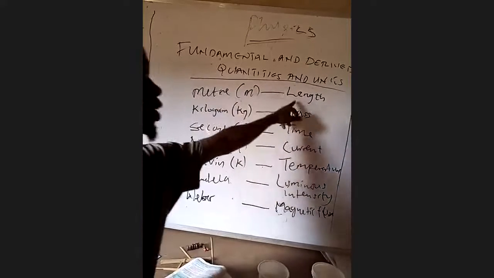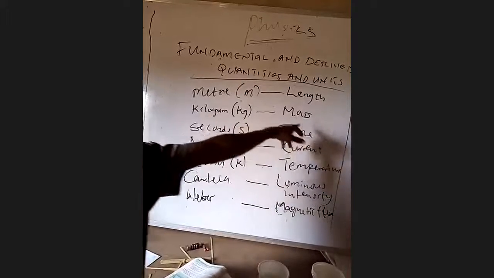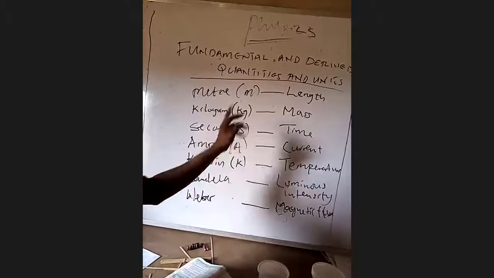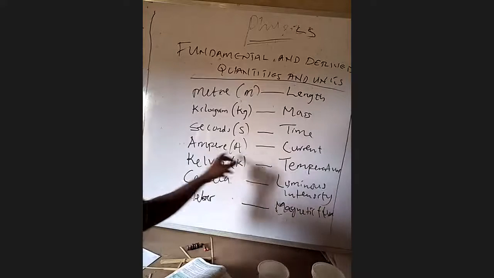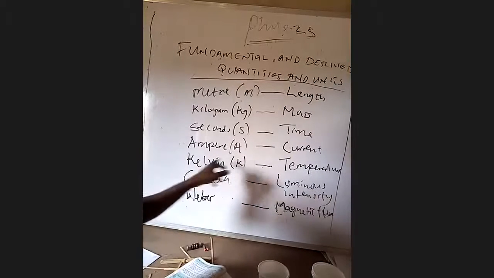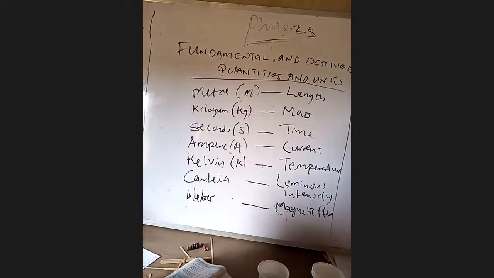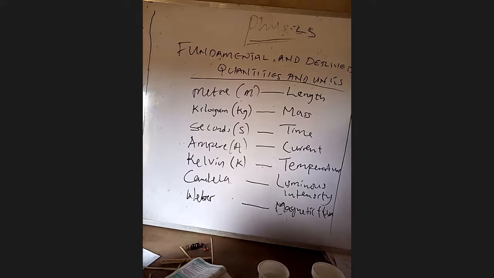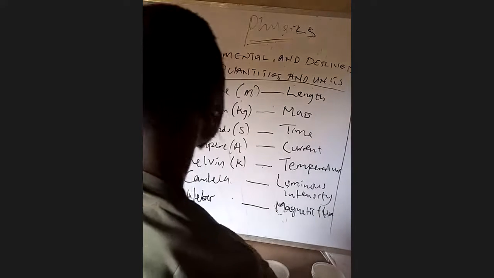The unit to measure length is meter. The unit to measure mass is kilogram. The unit to measure time is seconds. The unit to measure current is ampere. Temperature, Kelvin. Luminous intensity, candela, cd. Magnetic flux, Weber, Wb. So here are the fundamental units and their fundamental quantities.